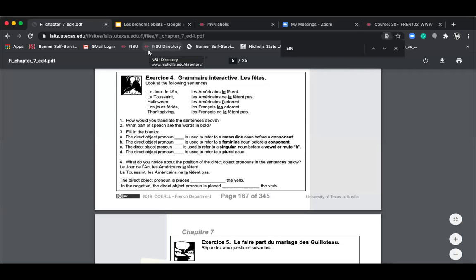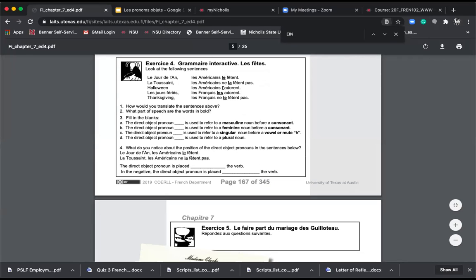Okay, I'm going to get started because it's 2 on Thursday. Donc, on est le 15 octobre 2020. We're going to continue here in chapter 7, Les Fêtes. And it is in chapter 7, Les Fêtes, where we meet direct object pronouns for the first time.